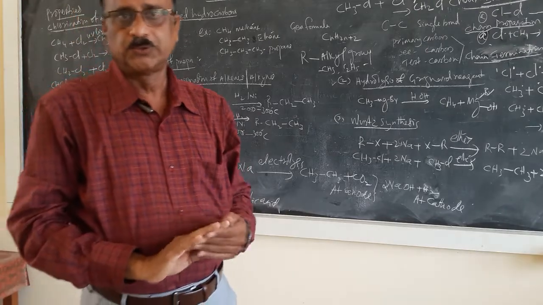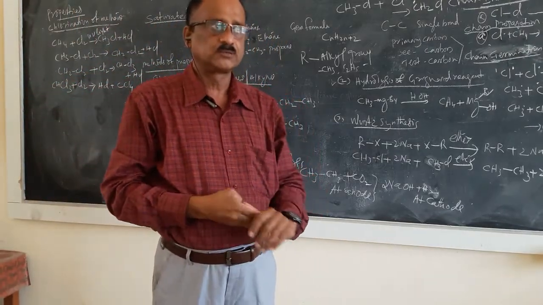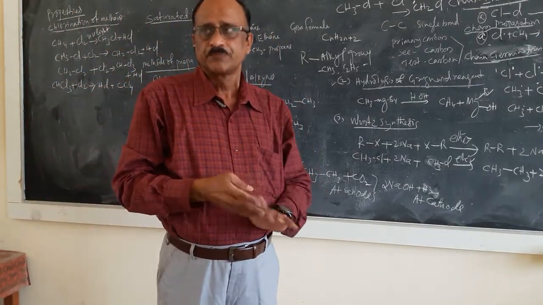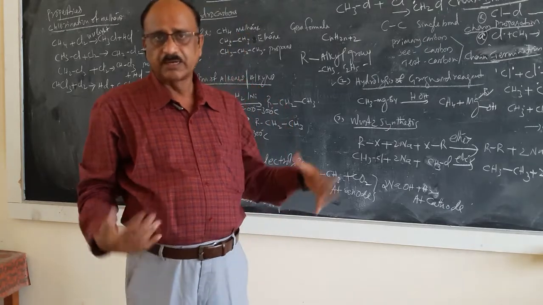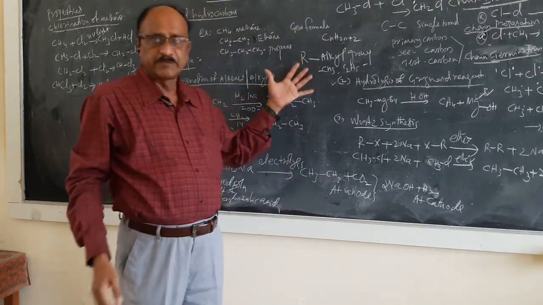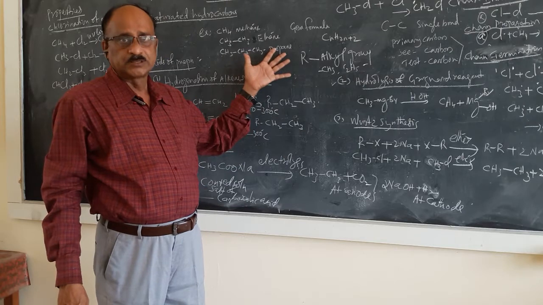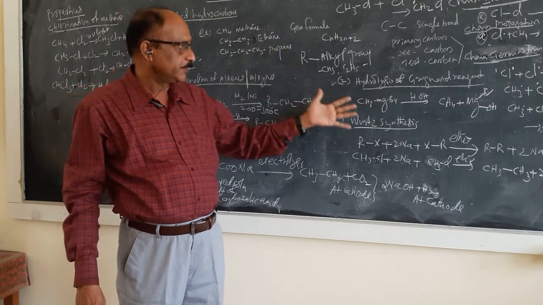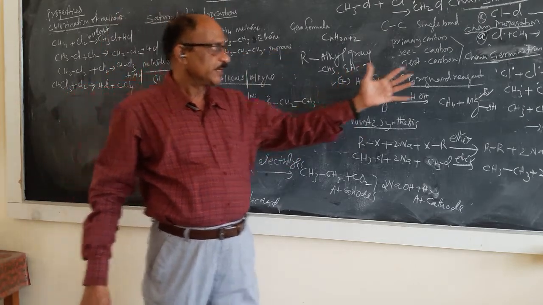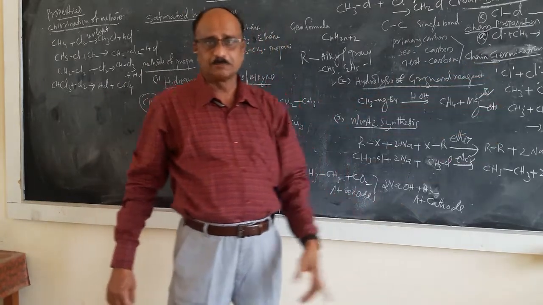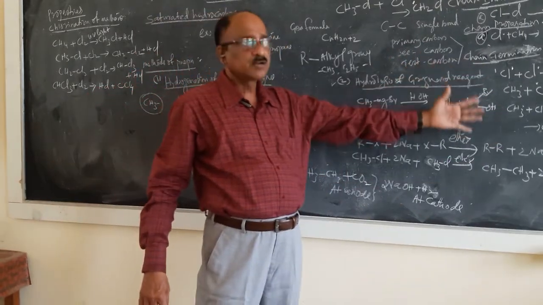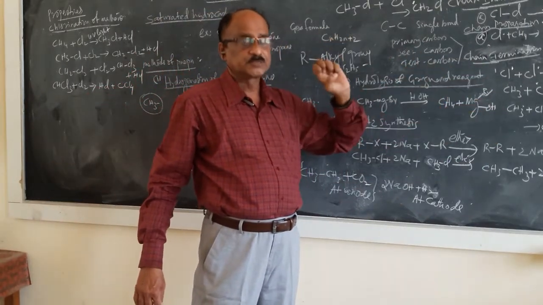In the first class you may feel a little bit difficult to understand the things. So let me continue in the next class. The reaction mechanism, particularly the third step, that is the rate determination step, that is the chain termination step. In the chain termination step, there are 6 steps.